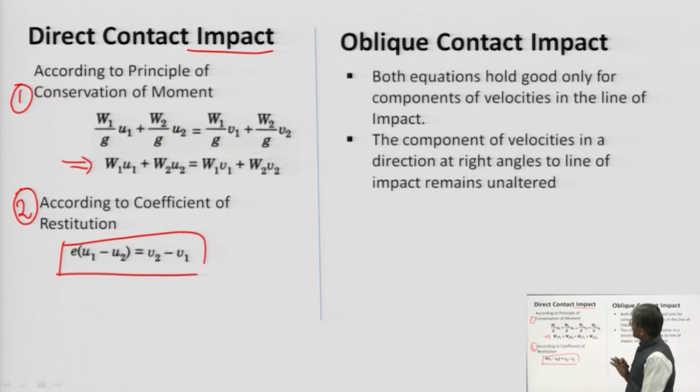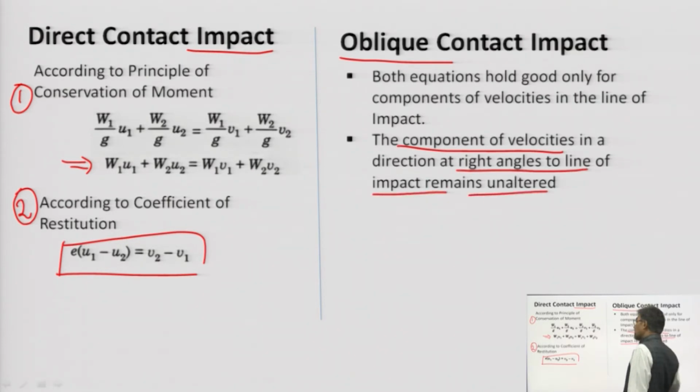This was for direct contact. If the contact is oblique, both equations are used in this case too, but the components of the velocities in the direction at right angle to the line of impact remain unaltered, meaning they are not going to change.